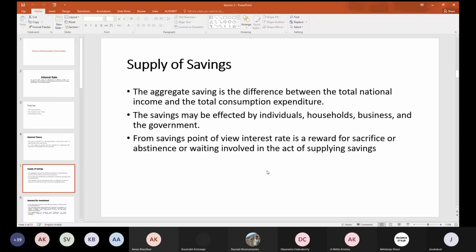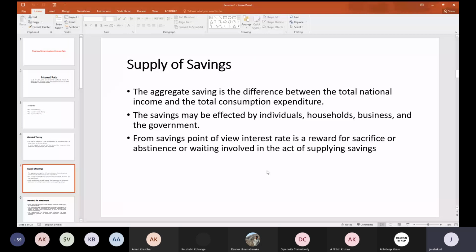So savings always come from different types of sectors, and the basic objective of savings is to get some reward, and that reward is the interest rate. But how is that interest rate determined? Whenever we look at interest rate determination, we also have to look at whether the money that is saved is invested in the market. So there should be demand for investment.